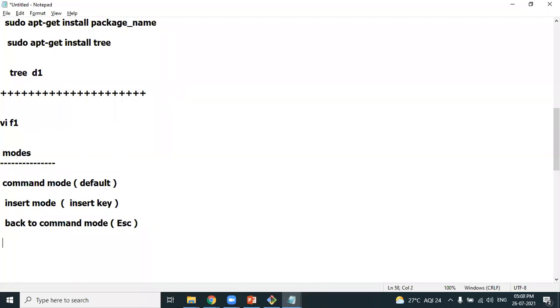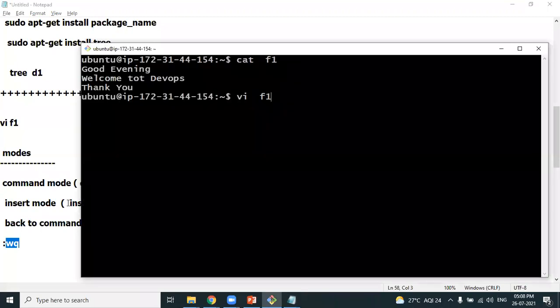Once you make changes and you're back in command mode, use :wq to save and quit. W stands for save, Q stands for quit. This is the process. Let's experience it.